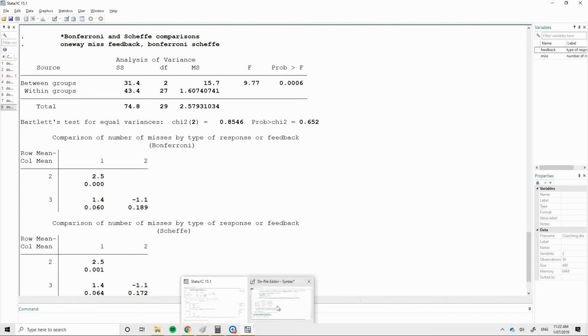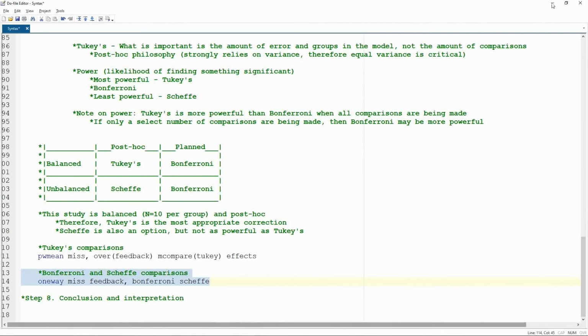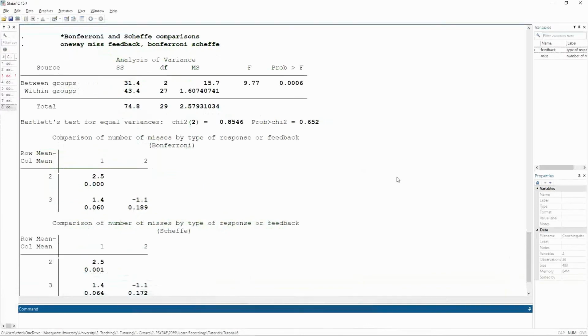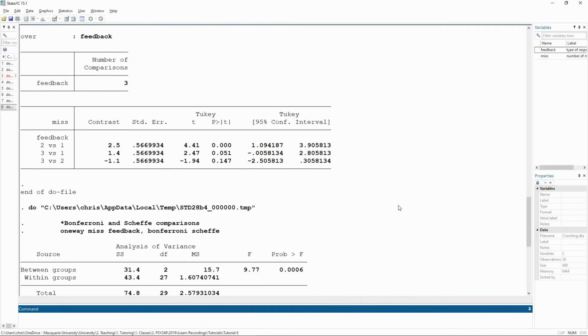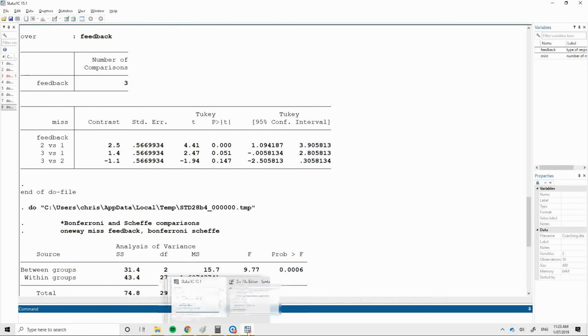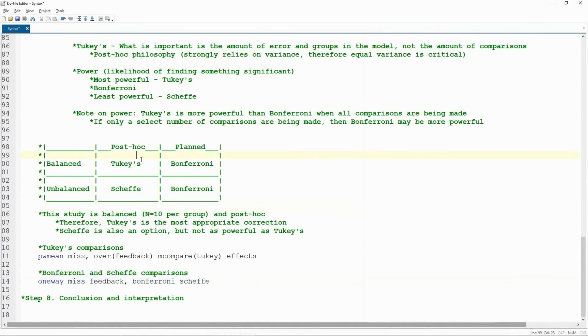Okay. So I guess the only other thing to really talk about, we've already spoken about conclusions. The only other important thing to take away from all of this is we ran all three different approaches to contrast testing. In the real world, that's frowned upon. We call that p-hacking because then you would just choose the test that produces the most favorable p-values. What you should actually be doing is using the logic that we used before, such as, okay, do I have a post hoc or a planned design? Is it balanced or unbalanced? And for us, we said it's post hoc and balanced, therefore Tukey's is the most appropriate. Using a set of logic like this, you then pick the single analysis and run with that. You don't run all of them like we just did.